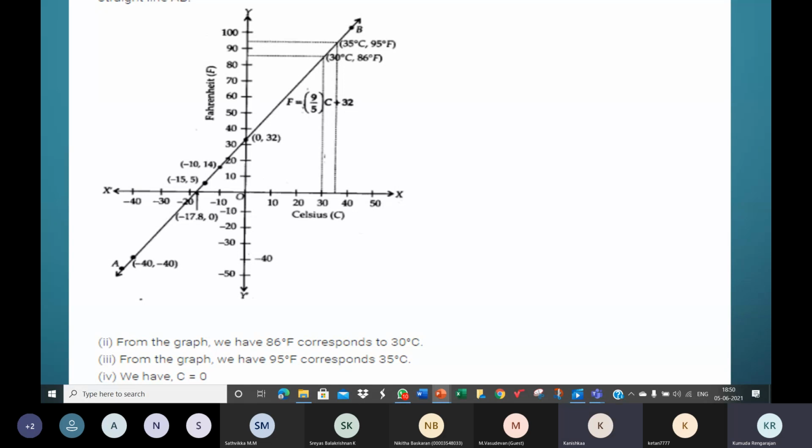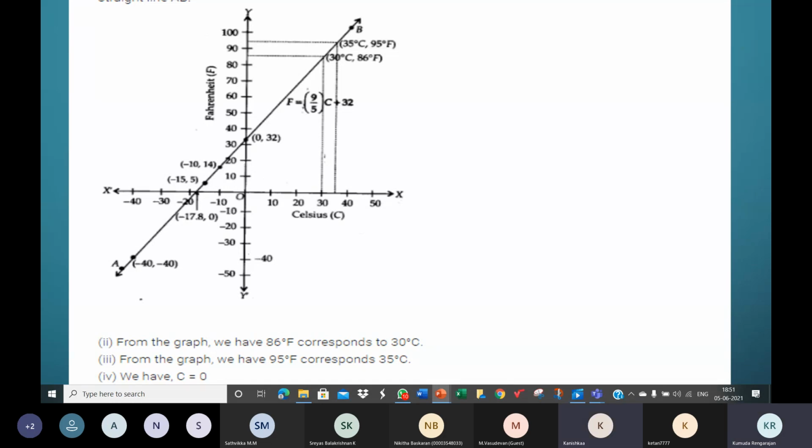Now below F, instead of F, use C. Instead of F, write C. So right below, you write C is equal to, that is, you're replacing F with C. So you will get C is equal to 9 by 5 C plus 32. Now you have an equation in C. Solve that equation and find the value of C.